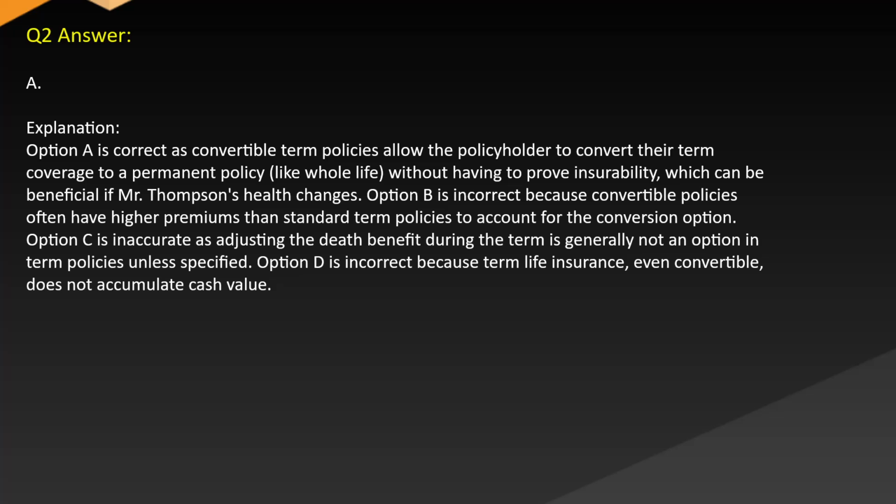Answer. A. Explanation. Option A is correct as convertible term policies allow the policyholder to convert their term coverage to a permanent policy like whole life without having to prove insurability, which can be beneficial if Mr. Thompson's health changes. Option B is incorrect because convertible policies often have higher premiums than standard term policies to account for the conversion option. Option C is inaccurate as adjusting the death benefit during the term is generally not an option in term policies unless specified. Option D is incorrect because term life insurance, even convertible, does not accumulate cash value.